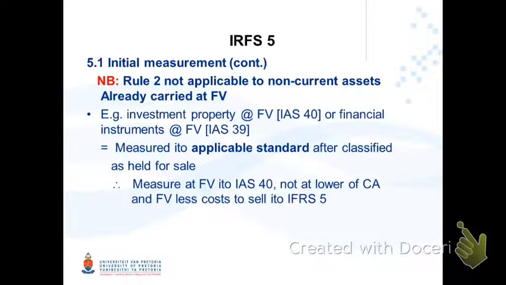So the measurement is at fair value in terms of IAS 40 or IAS 39, and not at the lower of carrying amount and fair value less cost to sell as we did previously with IFRS 5. So be sure that you understand this difference. We measure it at fair value in terms of the relevant or applicable standard.